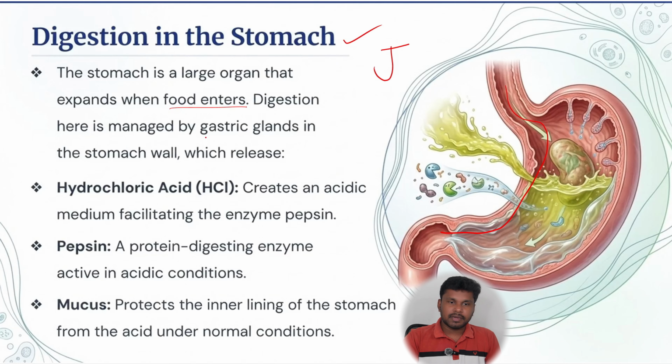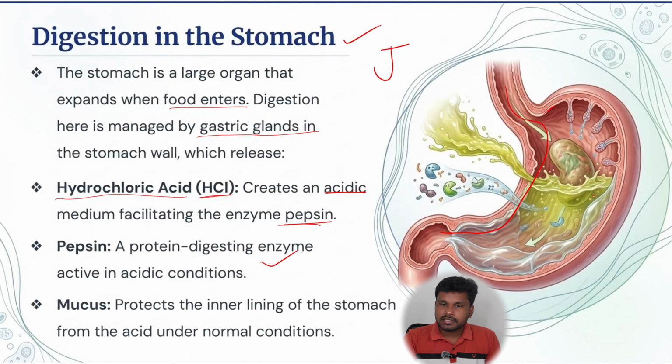And digestion here is managed by the gastric glands, and those gastric glands produce HCl, the hydrochloric acid, which creates the acidic medium to favor the function of pepsin. So pepsin is an enzyme, a protein digesting enzyme active in acidic conditions. Pepsin works effectively only in acidic conditions.